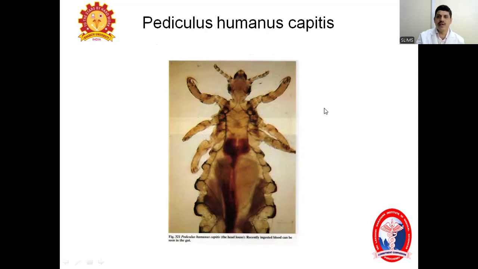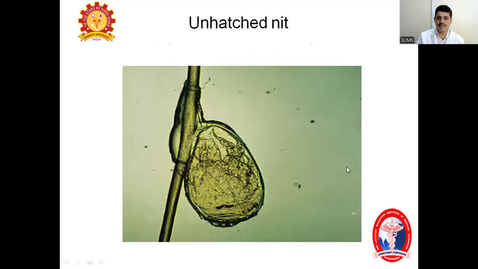This picture shows the pediculosis humanus capitis, a very long oval louse. You can see the head louse. As I already told previously, the nit is attached to the lower part of the shaft of the hair with the help of chitin, a glue material.